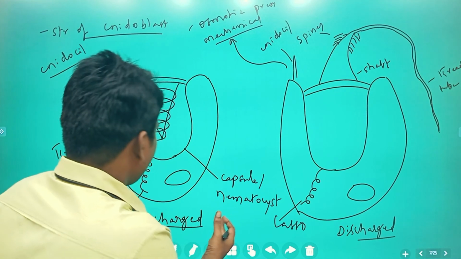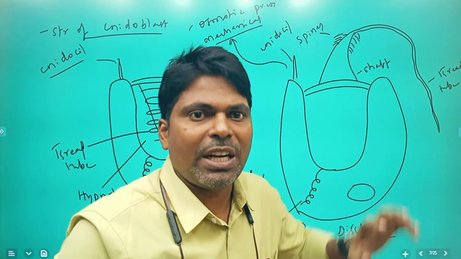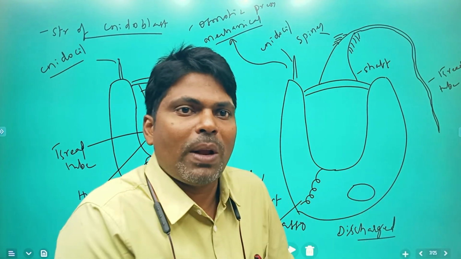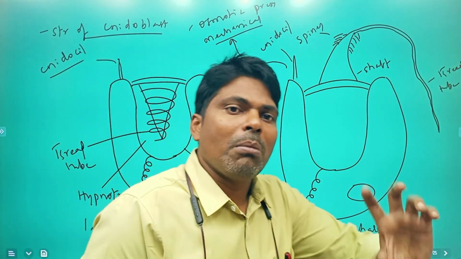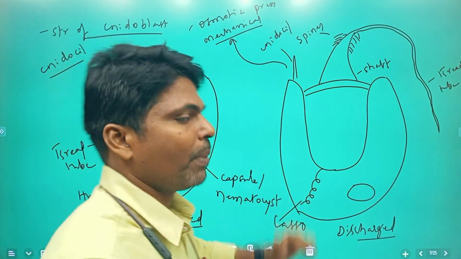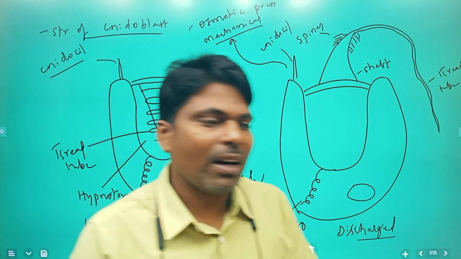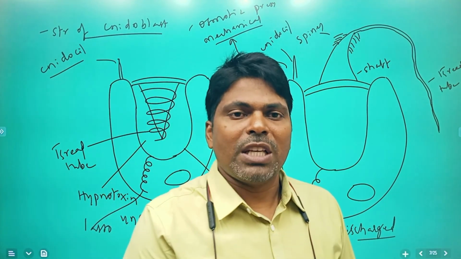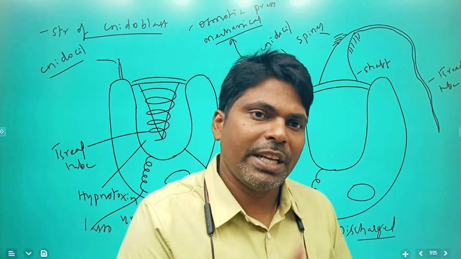Once these nidoblasts are discharged, they are not taken back; they are used ones, and new nidoblasts replace them and come into action. These nidoblasts are present on both the body and the tentacles. Next, the hydra reproduces both sexually and asexually.